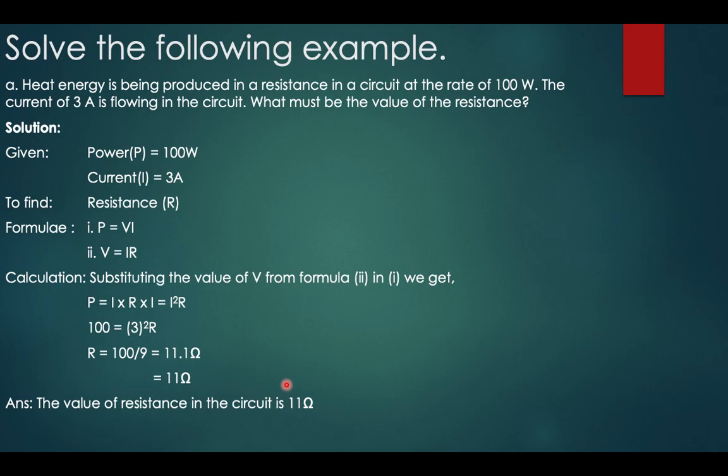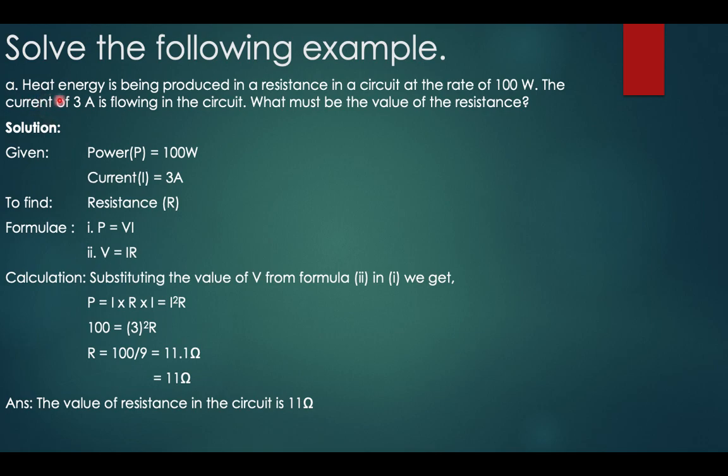Now let us go for some of the problems that are given in your textbook. Generally you have to remember the formula of power and Ohm's law. The formula for power is V into I. Also it is given as energy upon time or work done upon time, and for Ohm's law V is equal to IR. If you remember those three formulas, it will be easier for understanding the problems and solving them.